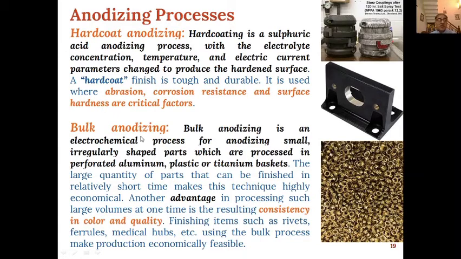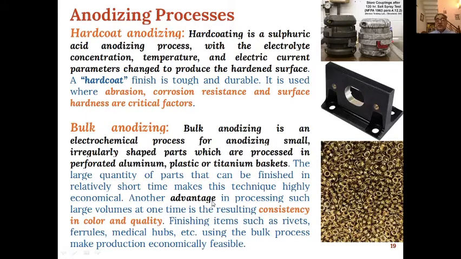Then the second category is bulk anodizing. Bulk anodizing is an electrochemical process for anodizing small, irregularly shaped parts which are processed in perforated aluminium, plastic, or titanium baskets. And this is an example of bulk anodizing. A large quantity of parts can be anodized collectively, and they will be uniformly anodized. Because they can be done in large quantities, this technique is highly economical also.